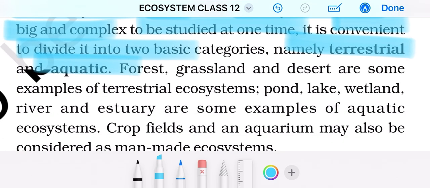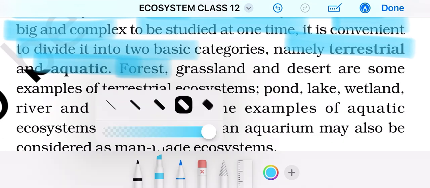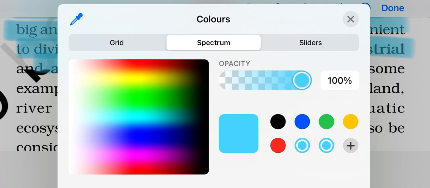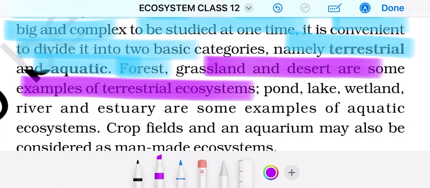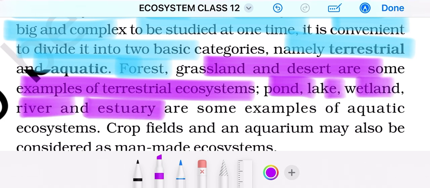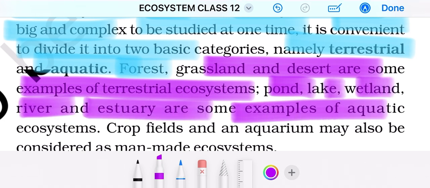Forest, grassland, and desert are all examples of terrestrial ecosystems. Pond, lake, wetland, river, and estuary are some of the examples of aquatic ecosystems. Clear? And ecosystems can be natural and artificial, or man-made.